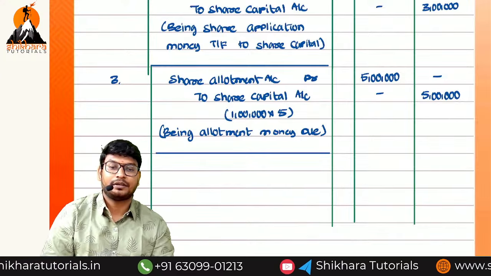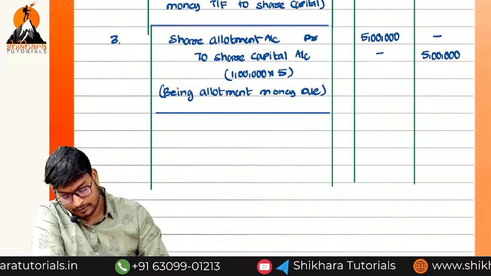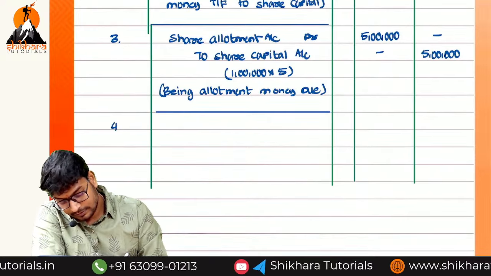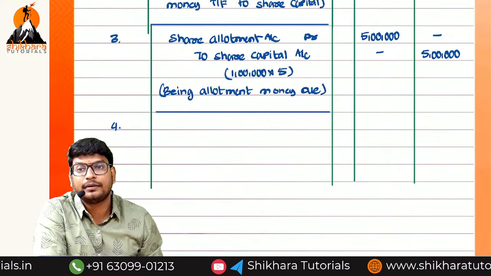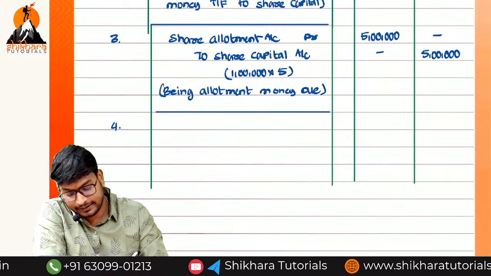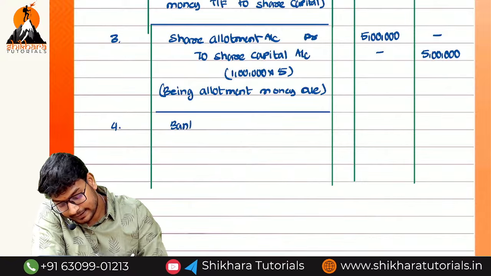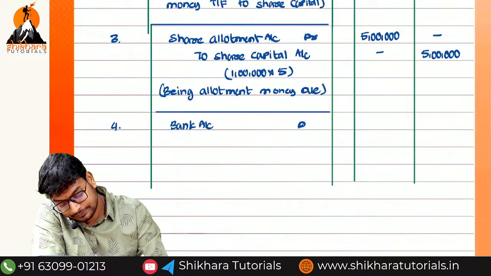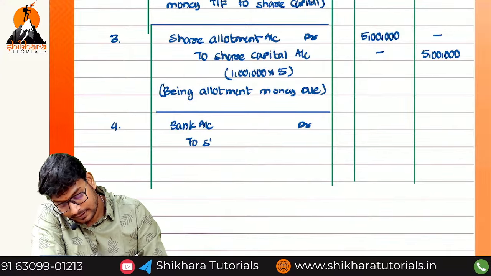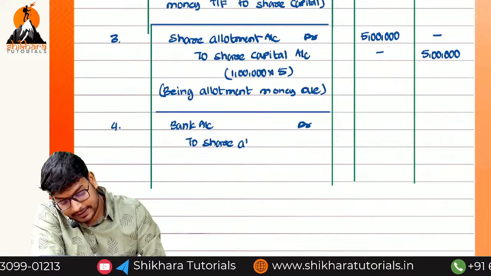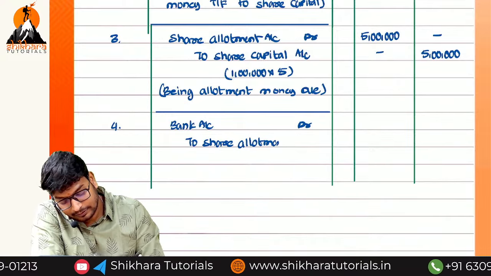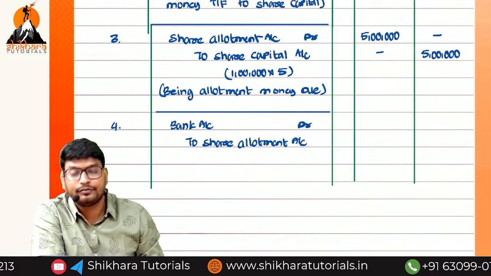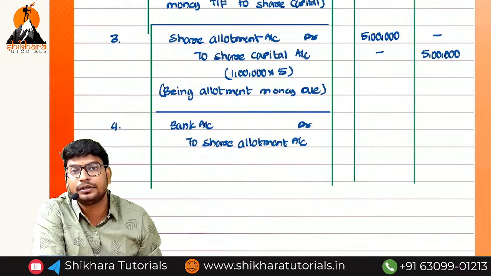What is the next entry? Fourth one is allotment money received. So what is the entry? Bank account debited to share allotment account. What we debited in the previous entry, we are going to credit.